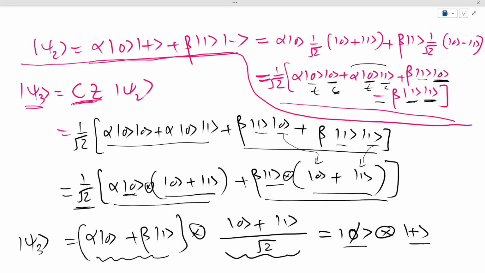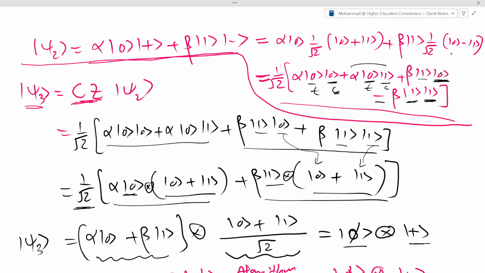And let me just show this in sort of a summary: when we started, our left qubit was in 0 state and right qubit was in phi state, and then after our algorithm, the state has gone from right to left, and the right qubit has gone to the plus state. So the state over here is destroyed. This is just some plus state, and the arbitrary state has gone to the left side.